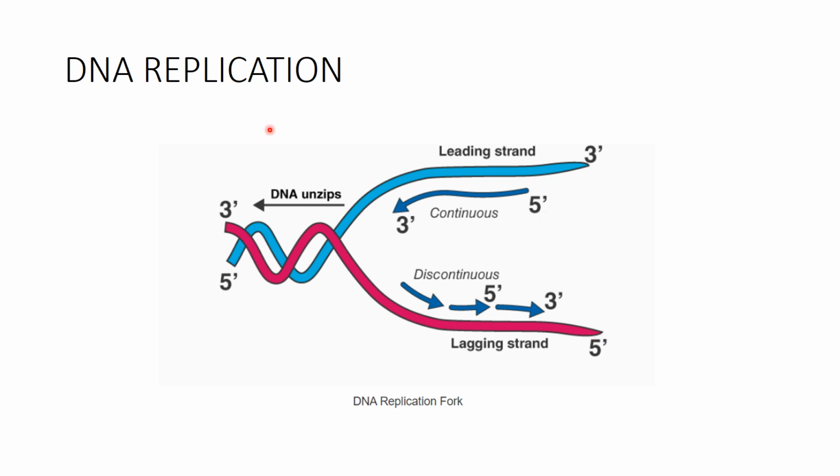Now, what happens in DNA replication? The helix unwinds, and in the process, one DNA strand is continuous and the other DNA strand is discontinuous. The continuous DNA strand is called the leading strand and the discontinuous DNA strand is called the lagging strand. The direction of synthesis is always going to be from 3' to 5'. This is 3' to 5', so this is going to be the direction.